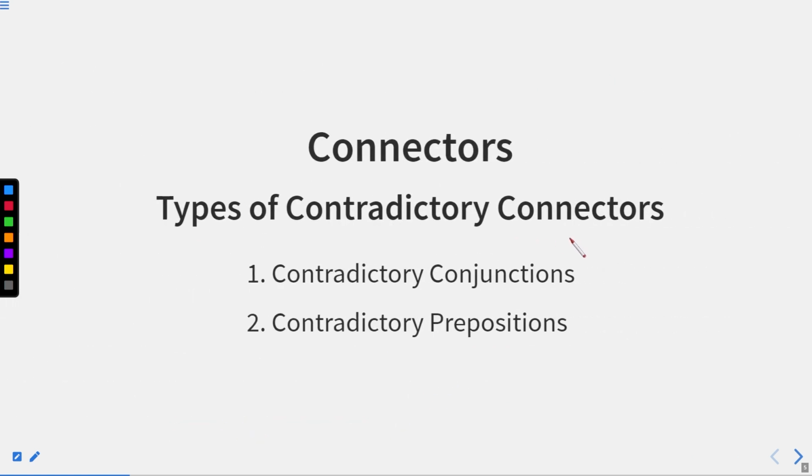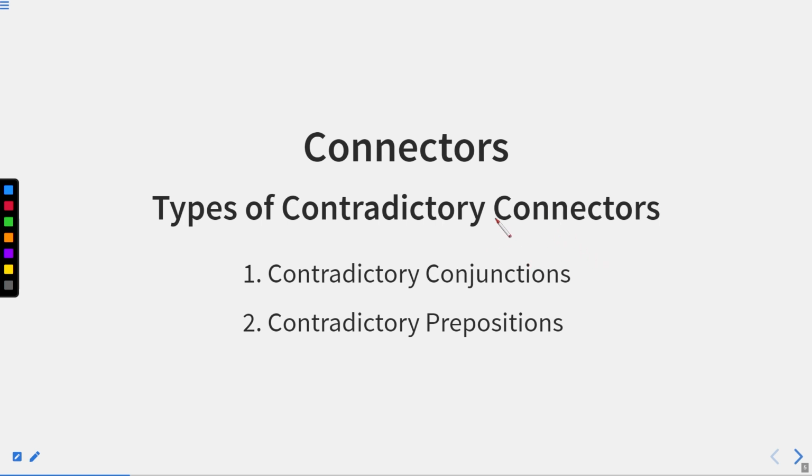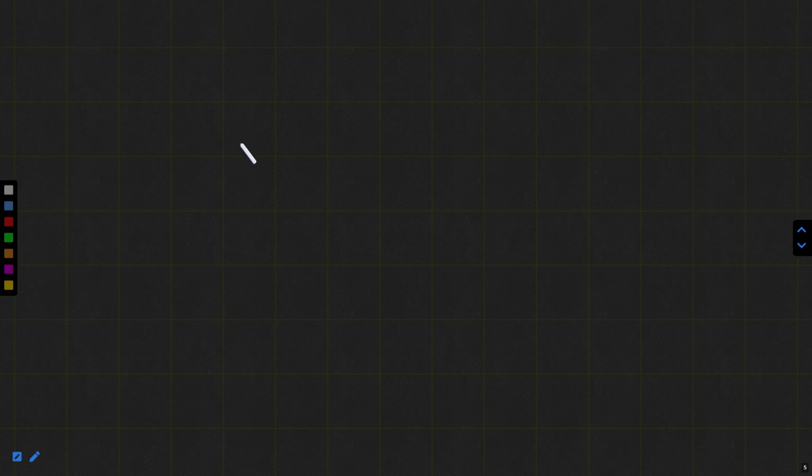Okay. Now, types of contradictory connectors. So here we have some types of contradictory connectors. First of all, we have contradictory conjunctions and another is contradictory prepositions. Now, let me take an example. If I say, she is very intelligent.